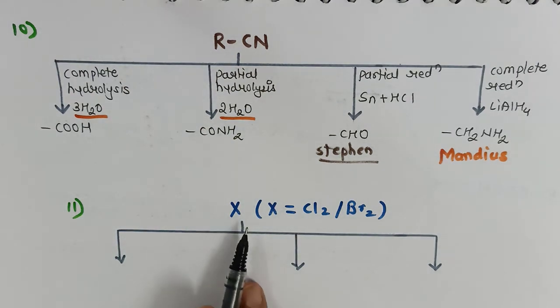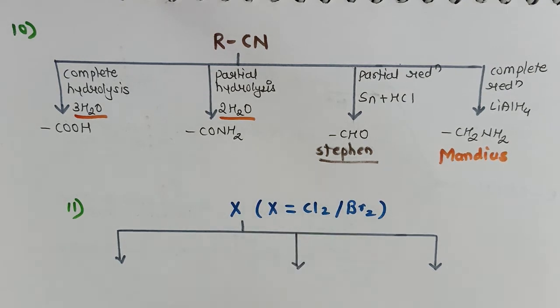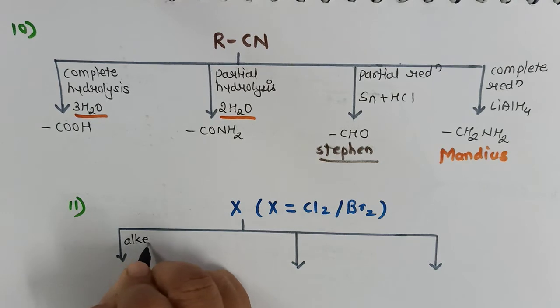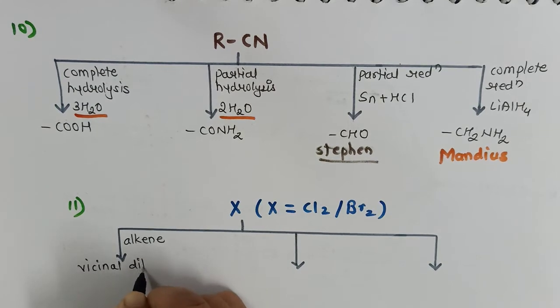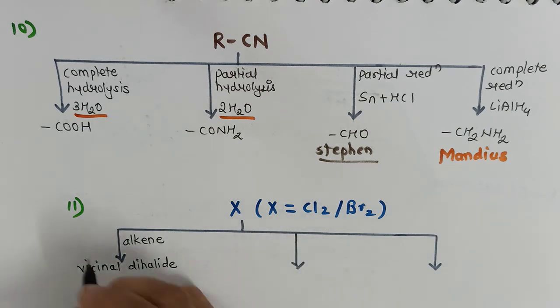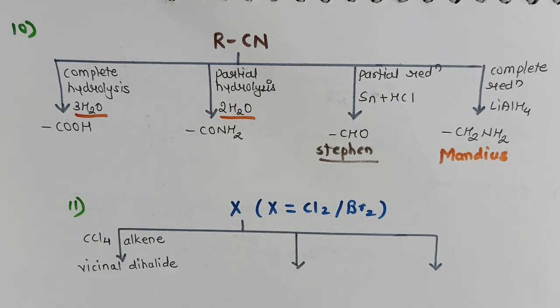Although there are many nucleophilic reactions of halides, here I want to draw your attention to some particular points. Suppose a halogen, especially chlorine or bromine, is treated with any alkene, then it will result in the formation of vicinal dihalide. And the halogen is made to react with the alkene in the presence of a non-polar solvent like carbon tetrachloride.